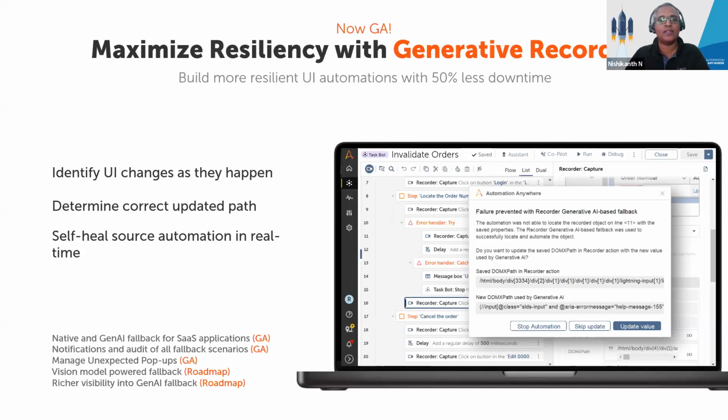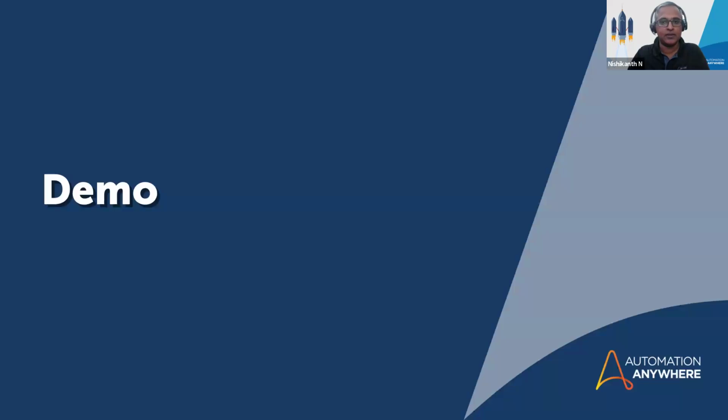And that is exactly where the generative recorder comes into the picture. It identifies the point of failure in your automation, and not just that, it also helps you auto recover from that point of failure. It uses generative AI to identify the changes, also propose the changes that you may want to take a look at, or self heal based on the configuration that you have set. And all of this, we will see in action. Let me just switch the screens, and we'll see all of these use cases or applications live.